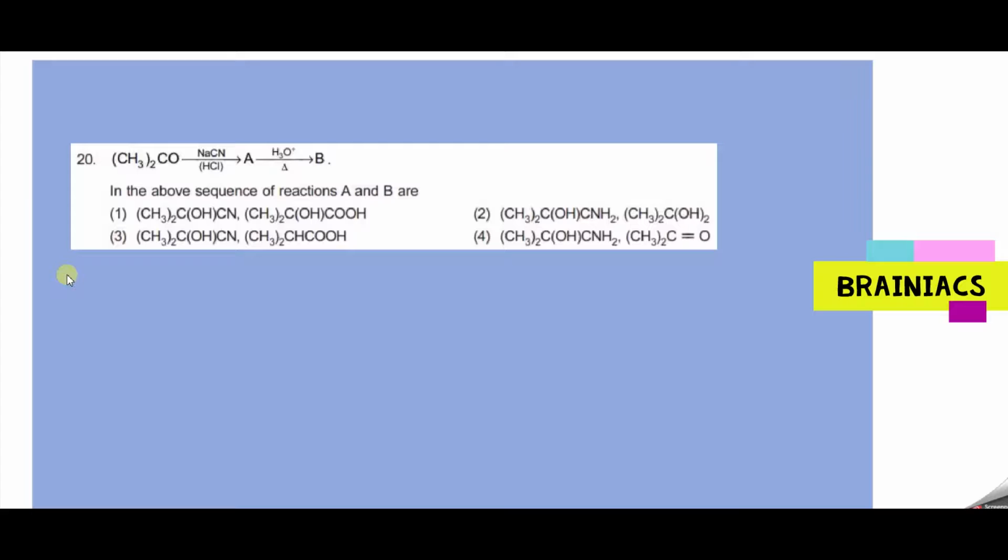CH3 twice CO with NaCN giving A, and on hydrolysis giving B. So first step, you have a dimethyl ketone, CH3, C double bond O, CH3 is present. This is treated with which one? NaCN. So Na plus and CN minus, it will split up like this, and in the presence of HCl, then followed by hydrolysis. Can you try it out and tell me what is the answer?